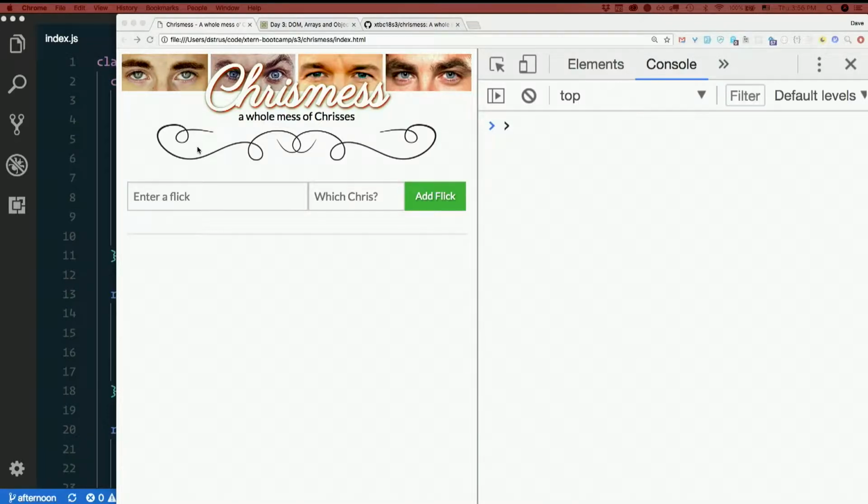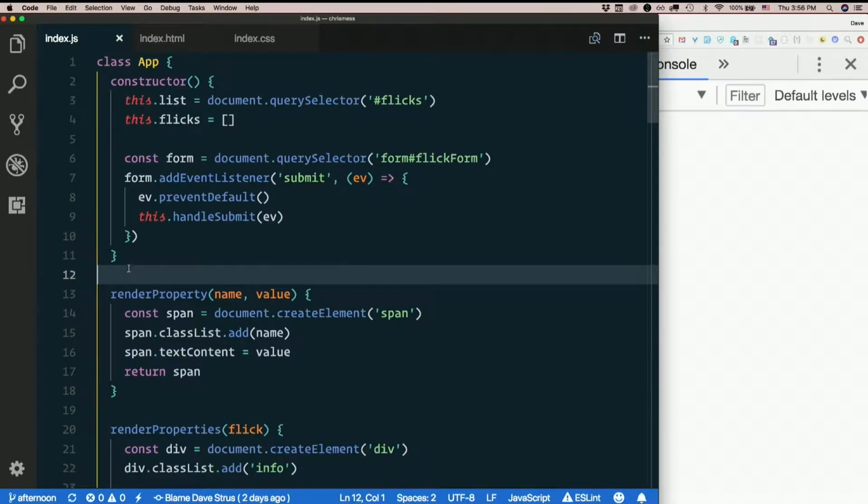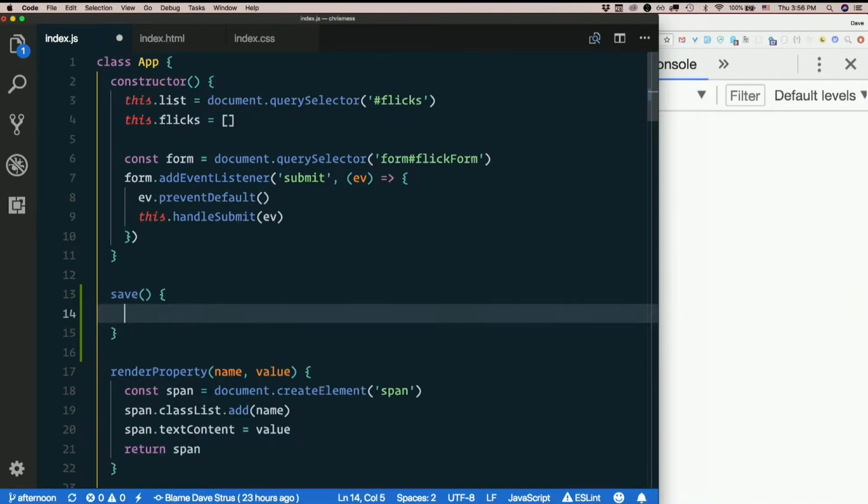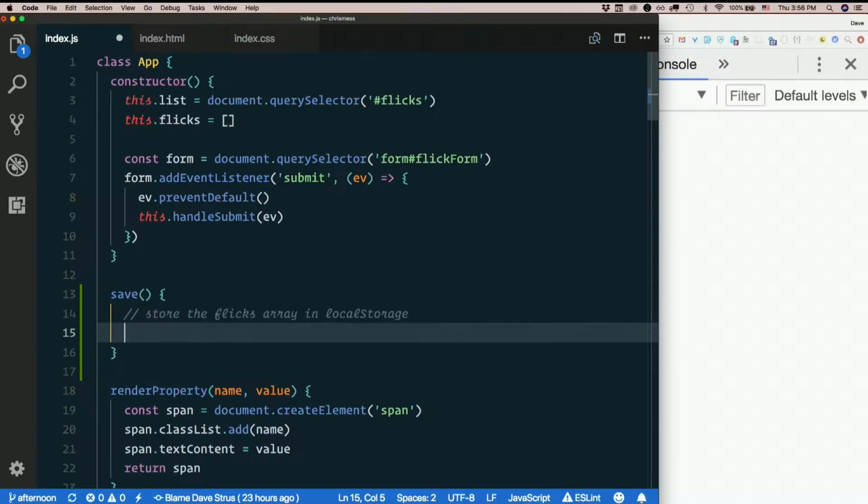local storage every time they change, right? So I'm going to go ahead and make a function that does this. I'm going to make a method in here called save. So save, what's it got to do? Store the flicks array in local storage. So first we need to stringify it, right?